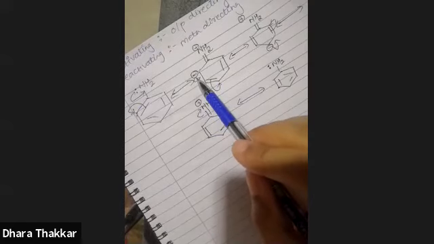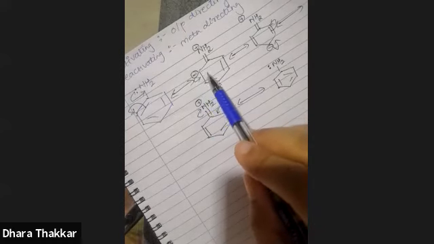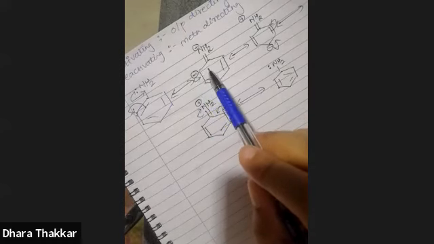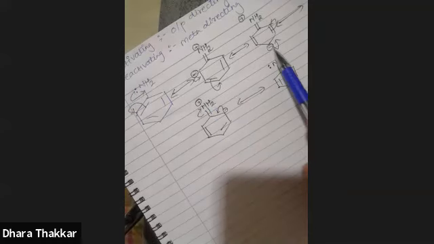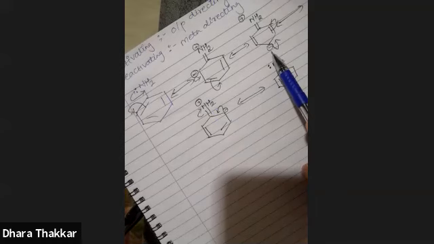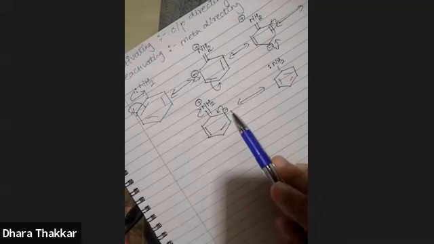Okay. Now, if you look at these resonance structures carefully, in this structure, negative charge is coming at this position, and this position is ortho. Now, when there is a negative charge on any position, that means that position is electron rich. So here ortho position is bearing the negative charge. Here the negative charge is present on para position, and again there is a negative charge on ortho position.